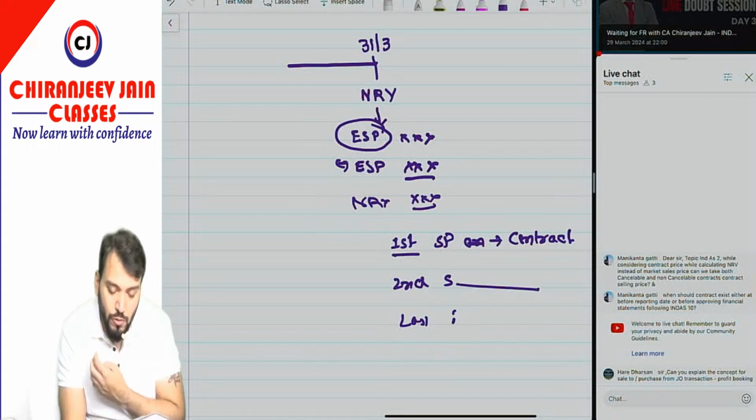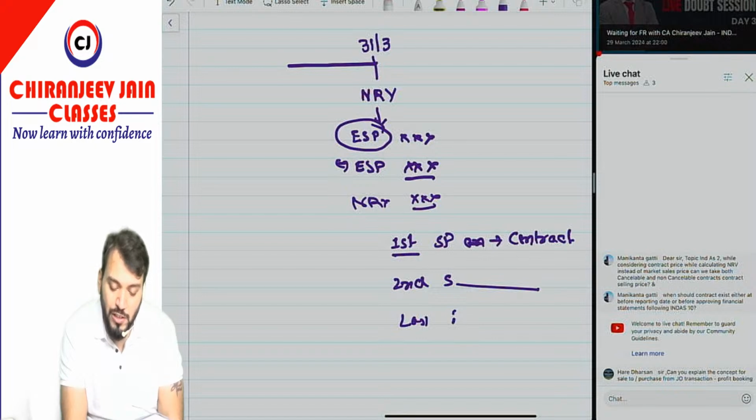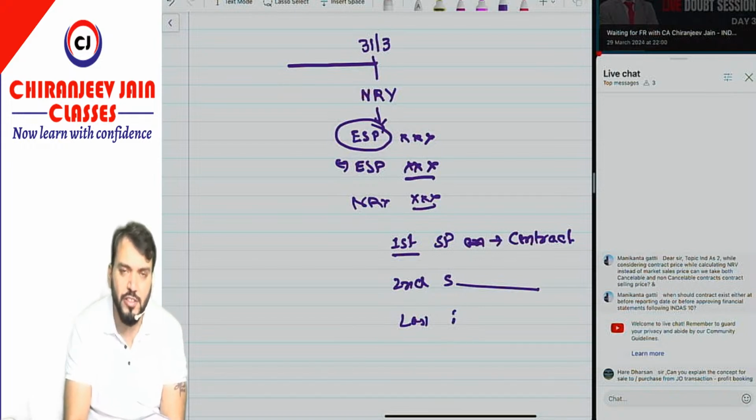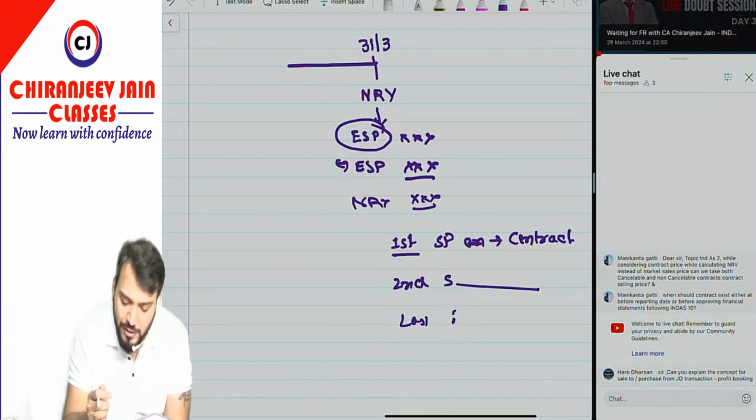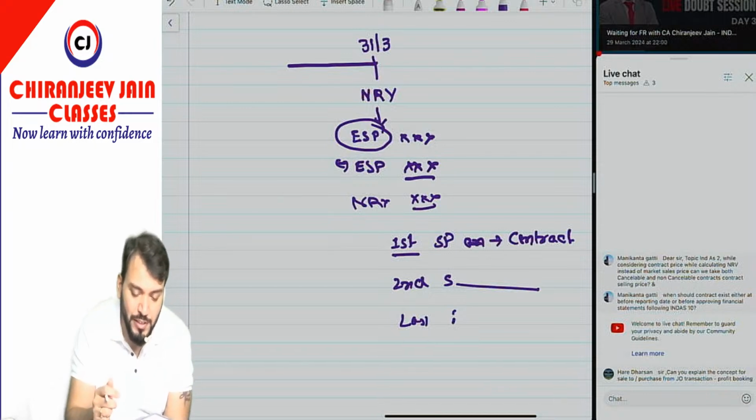Coming to the next doubt, from Haridarshan. Sir, can you explain the concept of sale to or purchase from joint operation transaction? Of course, yes, I can explain. Why would I not explain? I am here to explain this point only.